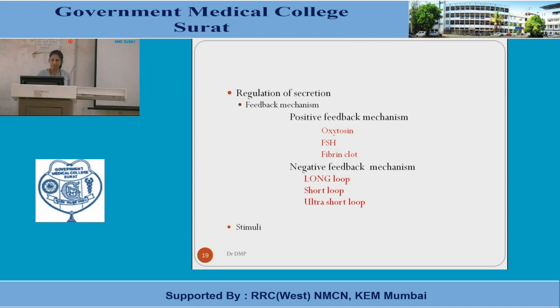However, there is some end point that can be discussed later on. The negative feedback mechanisms can be studied as long loop, short loop, or ultra short loops. Another thing which affects the secretions is various stimulants. A decrease in blood glucose concentration can lead to the activation of glucagon.